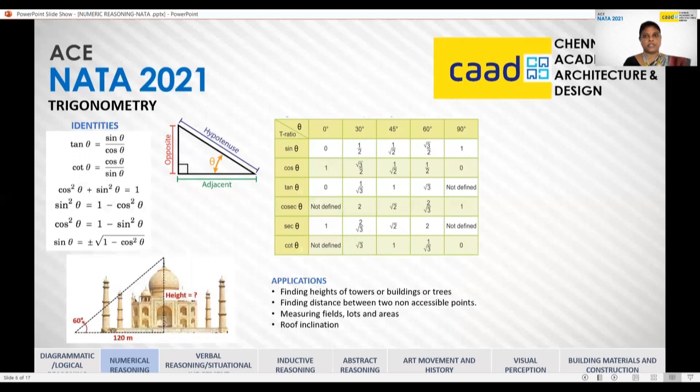Then go through trigonometry, which is very, very essential. Trigonometry has its application like finding the height of towers, finding the distance between 2 points which are inaccessible, or even finding the angle of inclination of a roof, a sloped roof. So these are some of its applications. And for this, you need to be well versed with the identities and the trigonometric ratios of specified angles like 0, 30, 45, 60, and 90 degrees, which will help you perform the calculations at a faster pace.